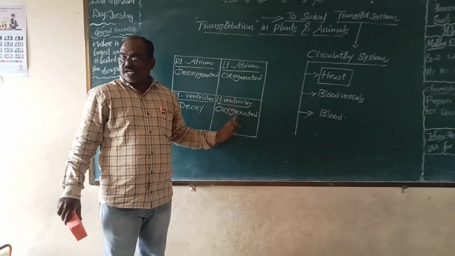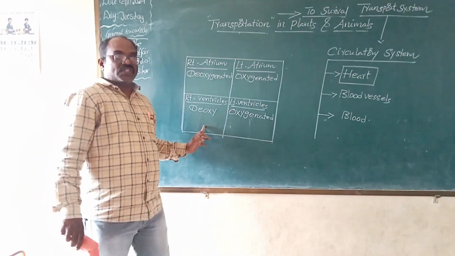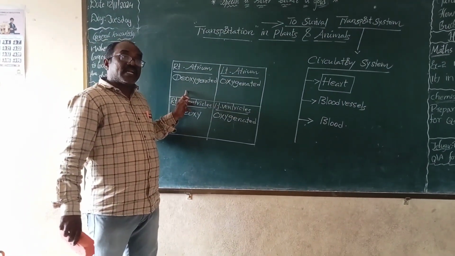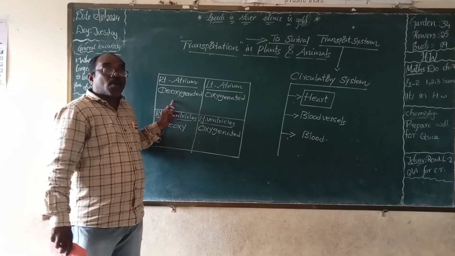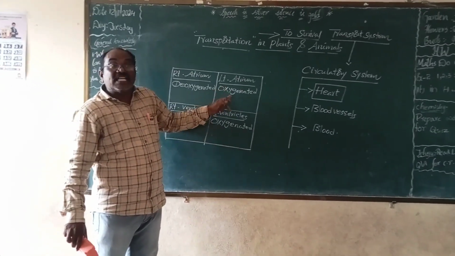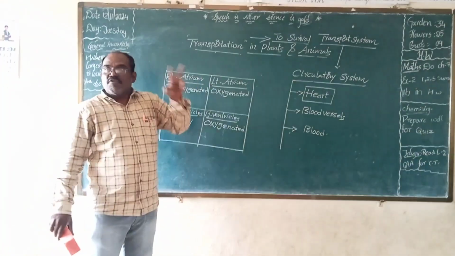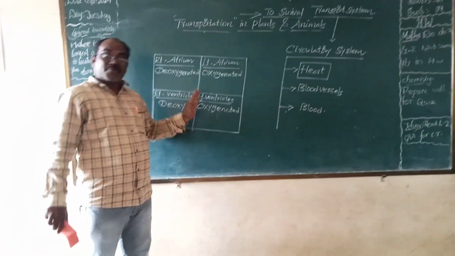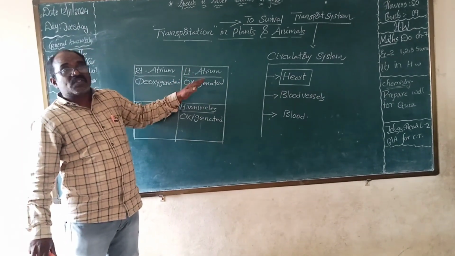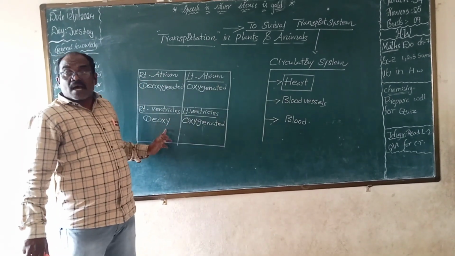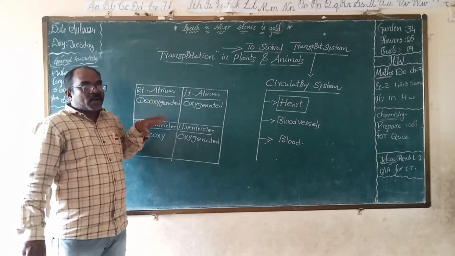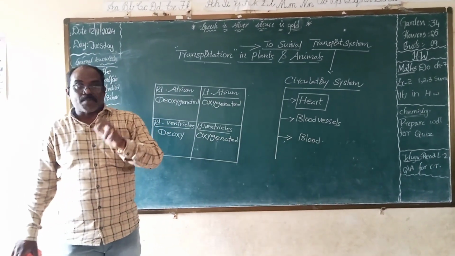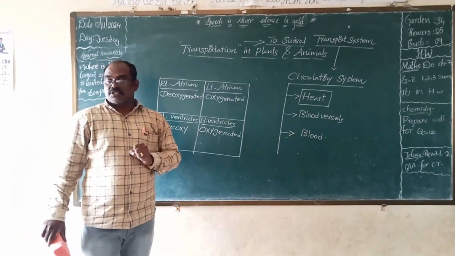One is oxygenated blood and another one is deoxygenated blood. Rich oxygen-containing blood, less oxygen-containing blood, meaning rich carbon dioxide-containing blood. Left chambers of the heart contain rich oxygen blood. Right chambers of the heart contain rich carbon dioxide blood. So oxygenated and deoxygenated blood are present in our heart.